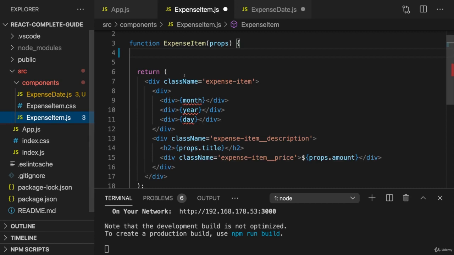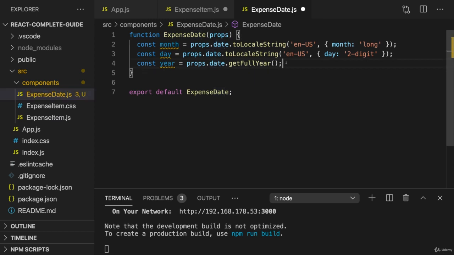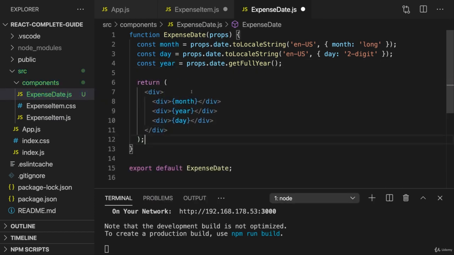Now in expense item, I want to use this new component. But before we do that, I will actually grab this div with the month, year, and day inside of it and cut it as well and return that as JSX code inside of expense date.js.